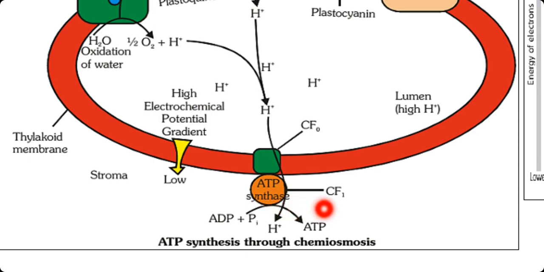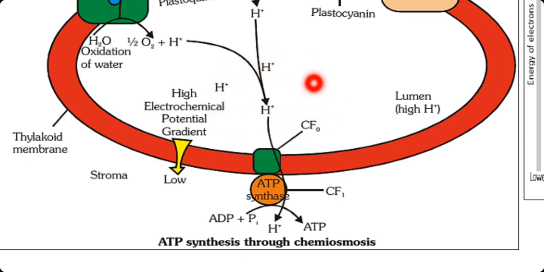That means there is a formation of a chemical osmosis, or chemiosmosis. That's why this kind of process we are calling the chemiosmotic hypothesis. Remember why it is called chemiosmosis: the chemicals are nothing but protons here.